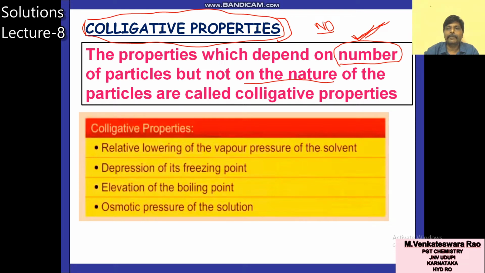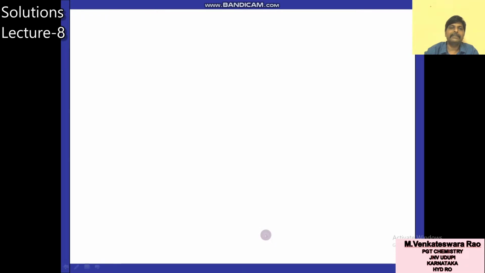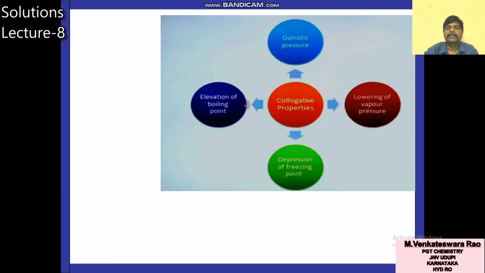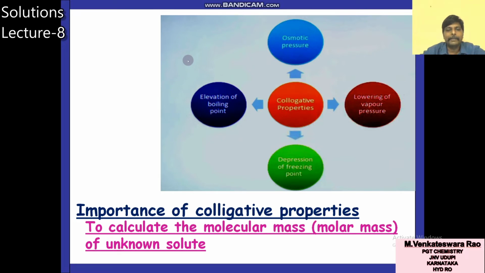These four properties depend only on number but not on the nature. So colligative property is inversely proportional to its gram molecular weight. This is important for objective purposes, and you will see examples later. So these are the colligative properties: relative lowering of vapor pressure, osmotic pressure, elevation of boiling point, depression of freezing point.